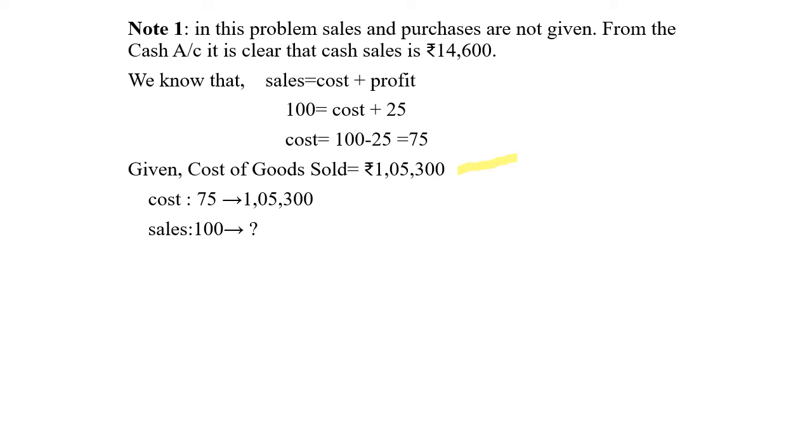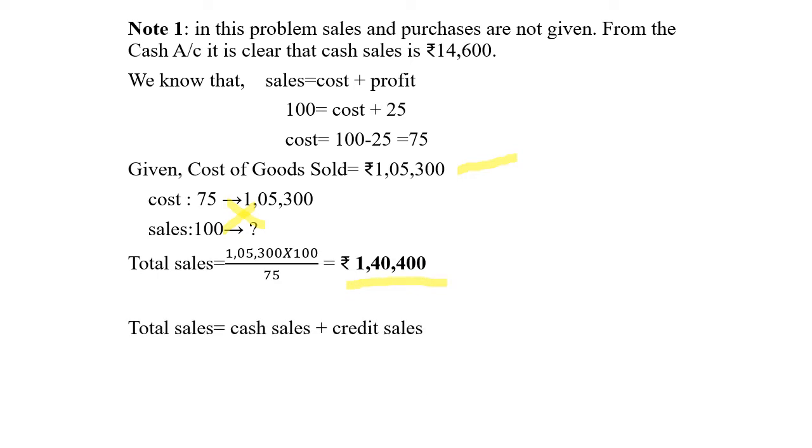So sales 100 equals to how much? So cross multiplication we have to do here. Total sales equals to 1,05,300 into 100 divided by 75. So we got the total sales of rupees 1,40,400. And total sales equals to cash sales plus credit sales.